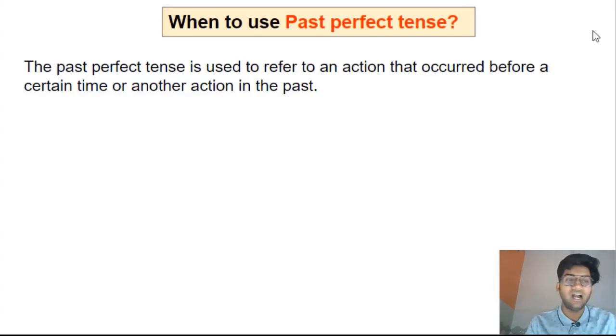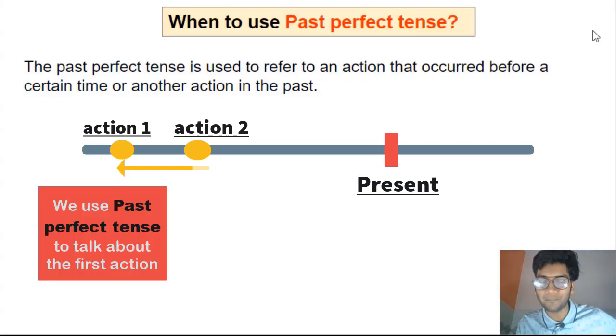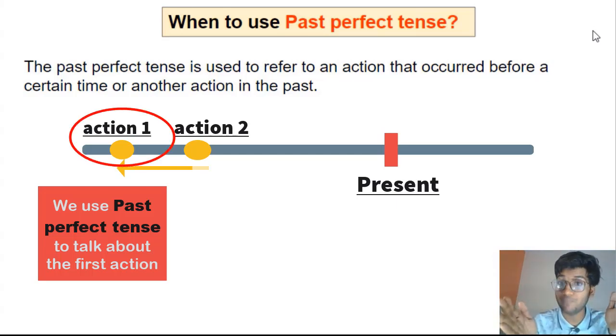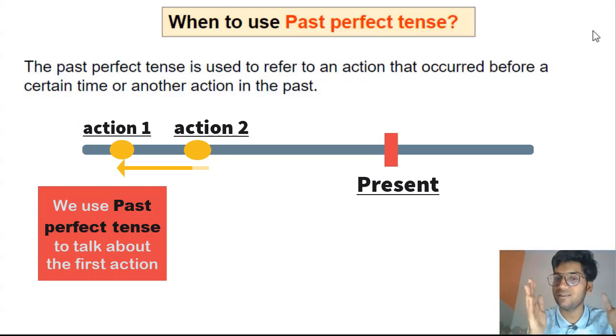So let's understand, when do we have to use past perfect tense? We use past perfect tense to talk about an action. Understand, we talk about an action that occurred in the past before another action. We are using past perfect tense to talk about an action that occurred before another action or before a certain time in the past. So both the actions happened in the past, and we are using past perfect tense to talk about the action that occurred before another action.